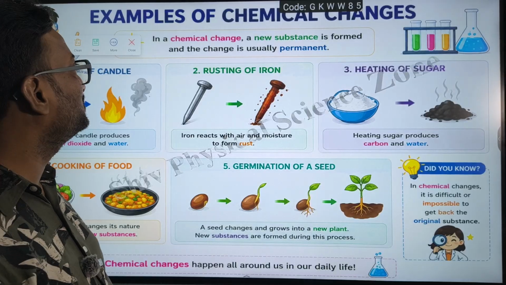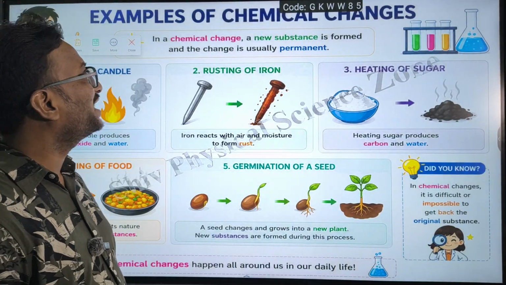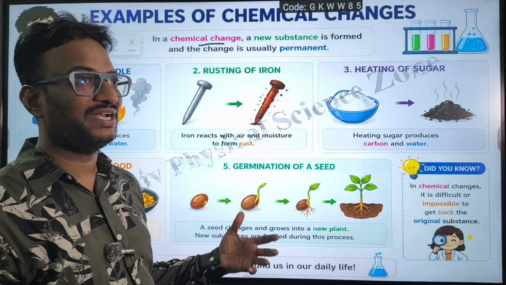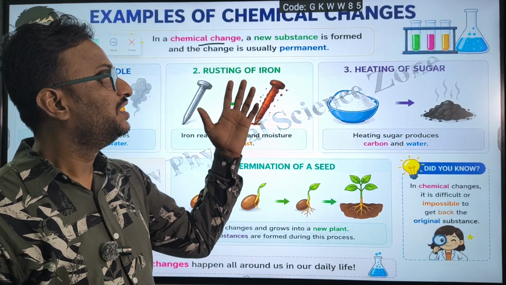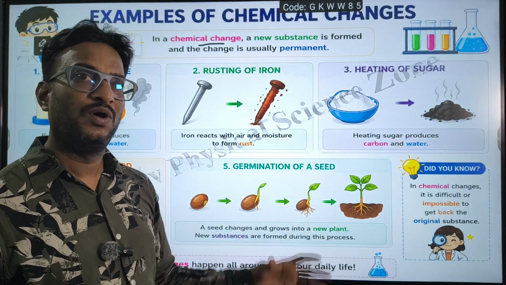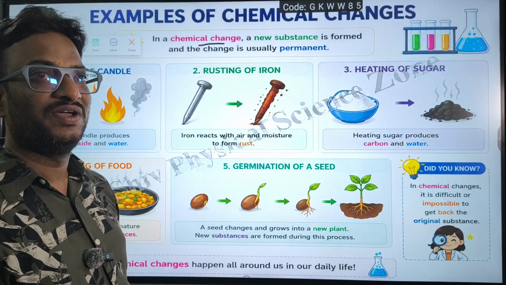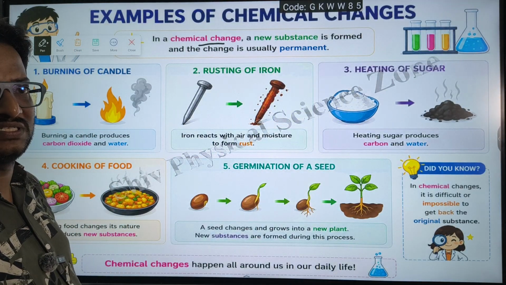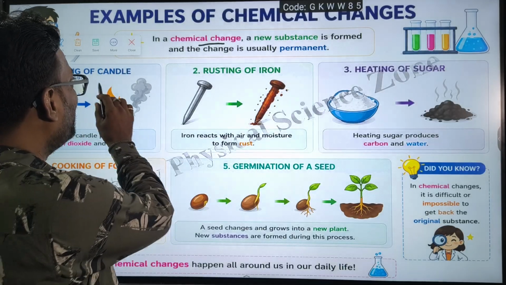Examples of chemical changes. In a chemical change, we have discussed several times, a new substance is formed and the change is also permanent. Now we will take a few examples, like burning of candle.